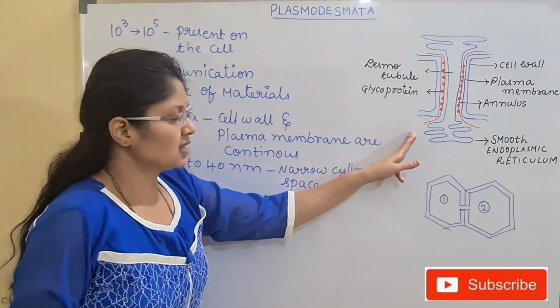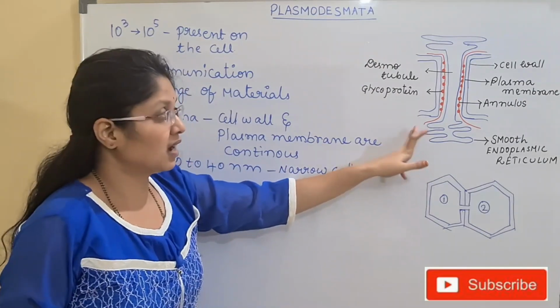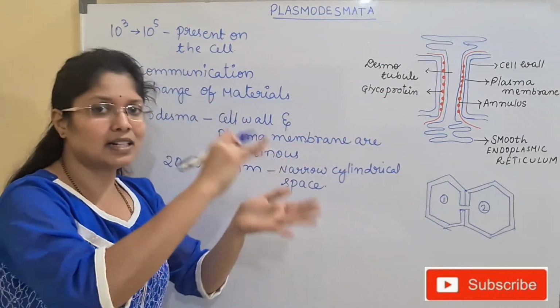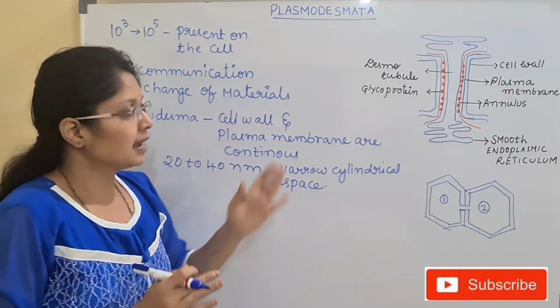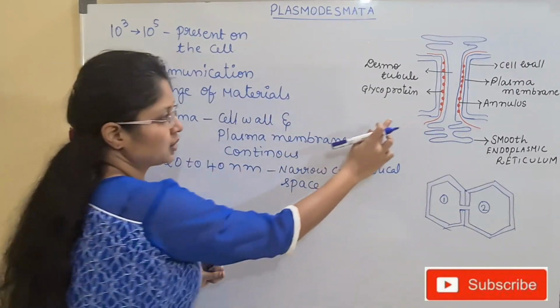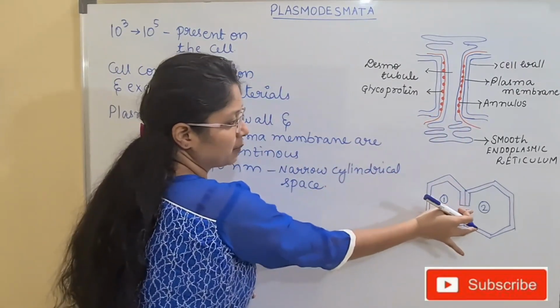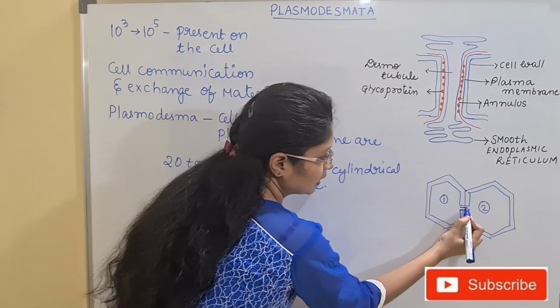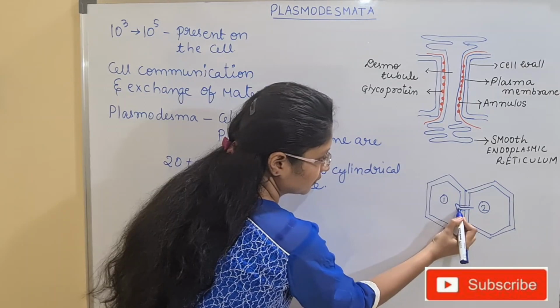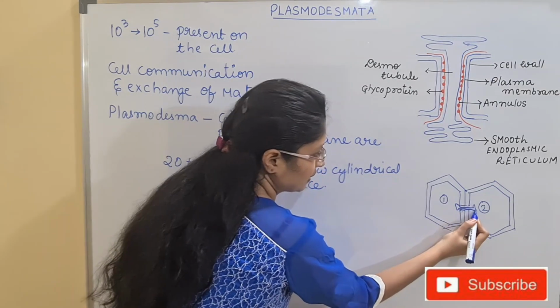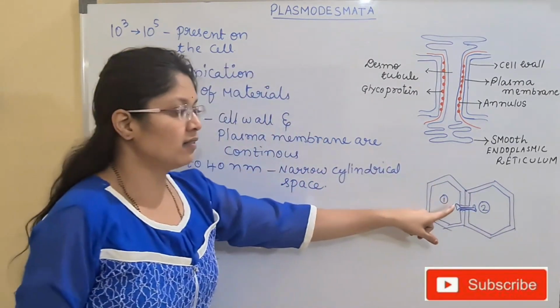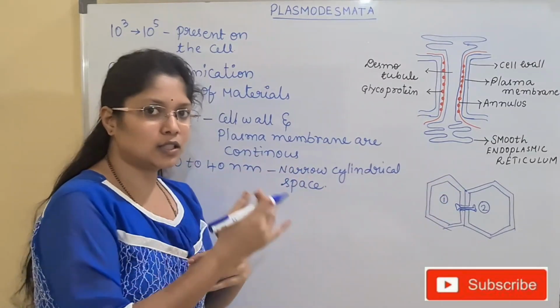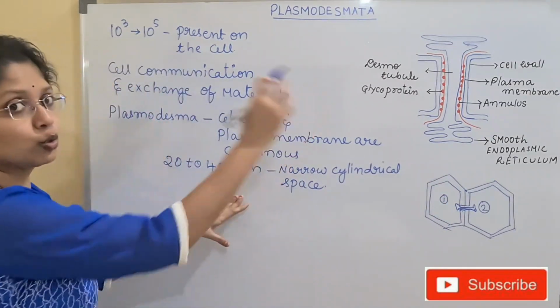So if you observe the structure of the plasmodesmata, we have a tube inside a tube, a channel inside a channel. So we have two channels, right? First we have a gap that is created, and inside this gap we have again another tube. Something like this. So we have a tube inside another tube. And what is the tube known as?